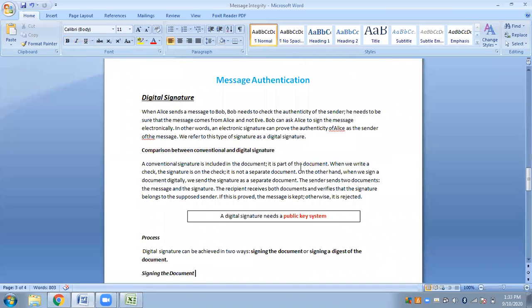Next we discuss message authentication. It is important that when a sender has sent a message, the receiver should know whether it is the actual sender from whom the message has come, or someone else who is claiming to be the sender. Say you have two users, A and B. A is the sender, B is the receiver. There is a third person, C.